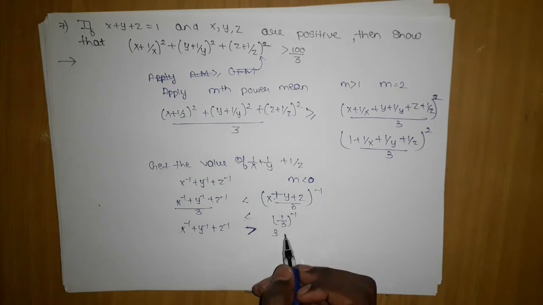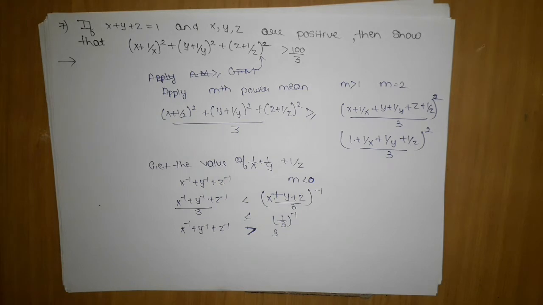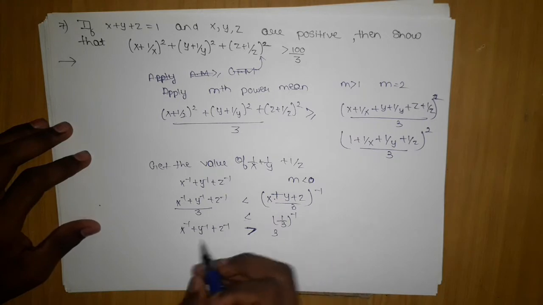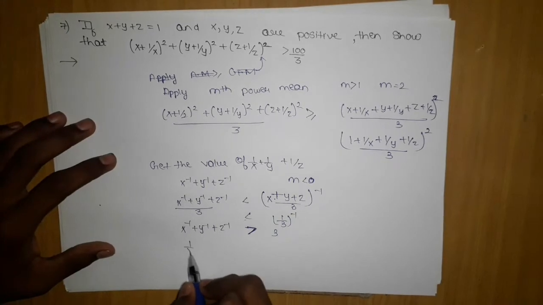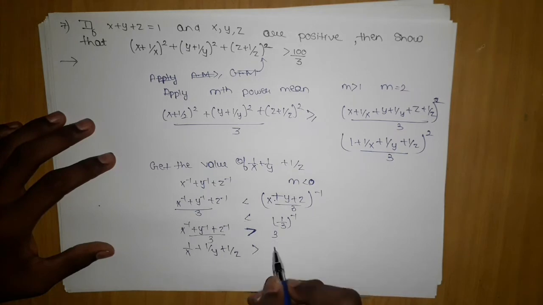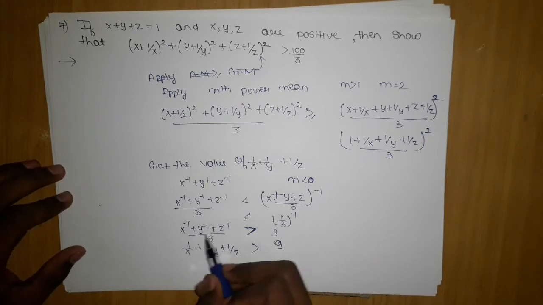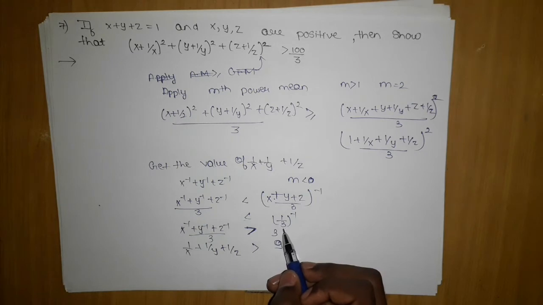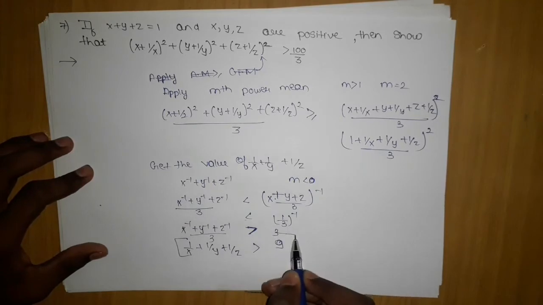We have reciprocated it, so the inequality has changed. So what we are getting, 1 by x plus 1 by y plus 1 by z, 3 will move from here to here, will give me 9. We have taken reciprocal of this and reciprocal of this, which will give me 3, and this 3 will multiply with this 3, giving me finally this value. So I got this value.